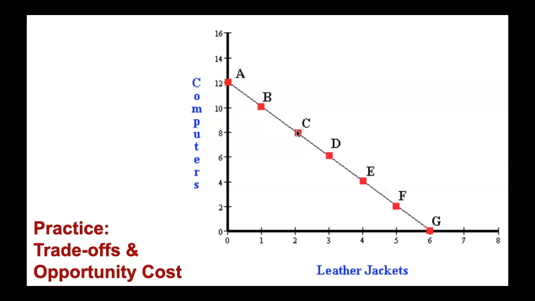Let's say another country moves from production level A to production level E. What is the opportunity cost? And let's say a different country goes from production level G to production level E. What is the opportunity cost?